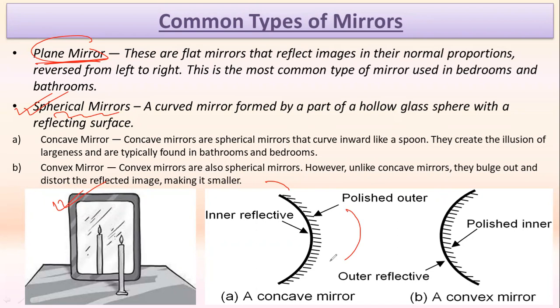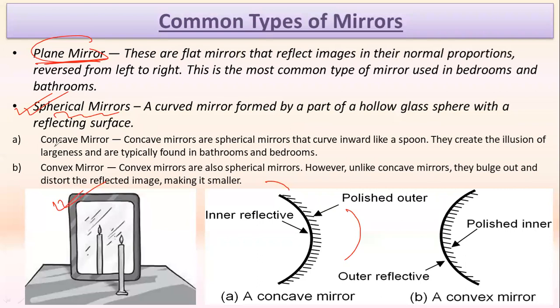Okay, so if you have to define them in a simple way, you can say that a plane mirror is a kind of mirror where the mirror has an even or regular reflecting surface. Whereas when we go for the spherical mirror, it is a kind of mirror where we have a spherical or curved reflecting surface.